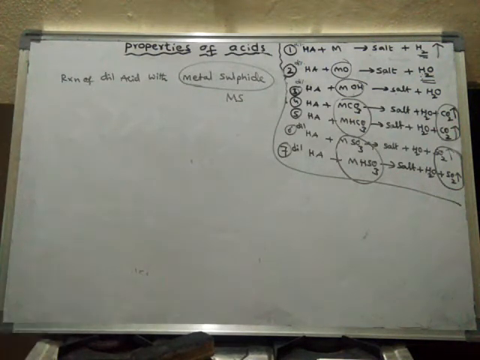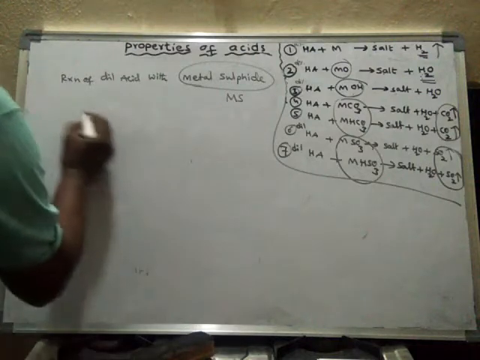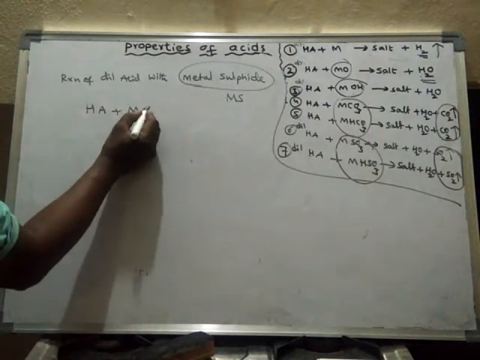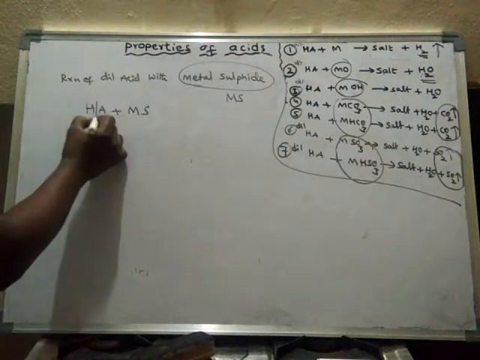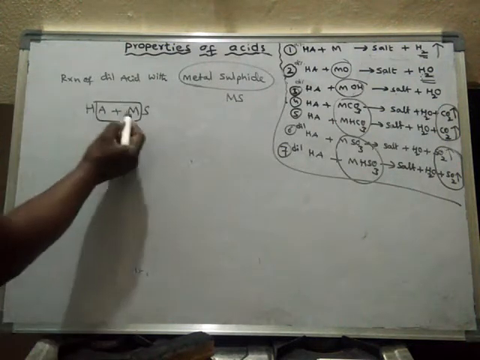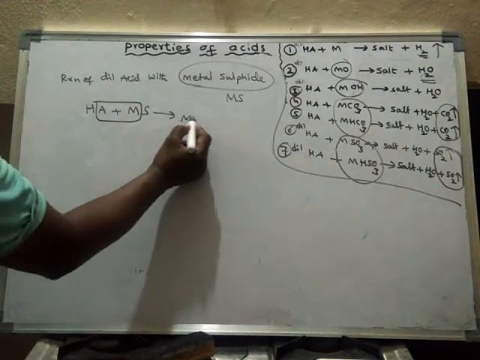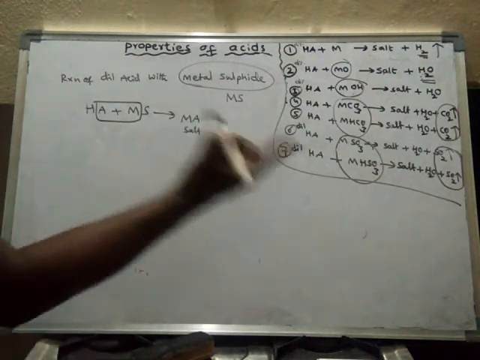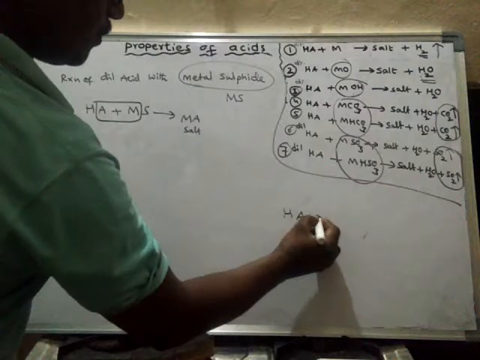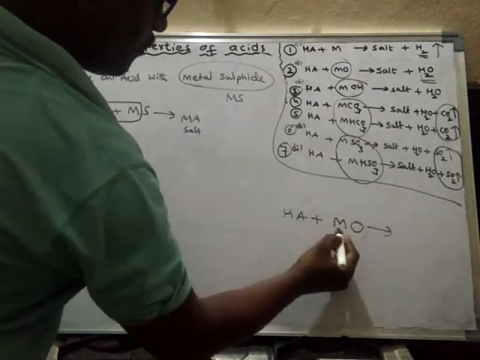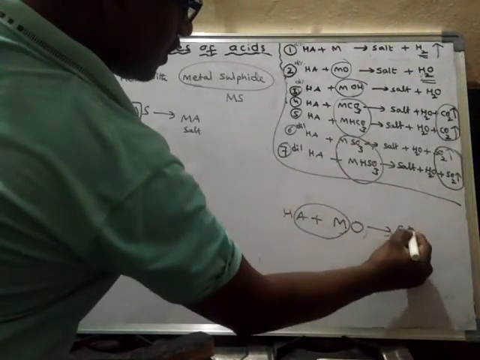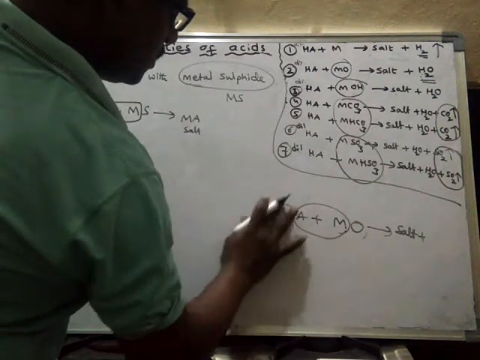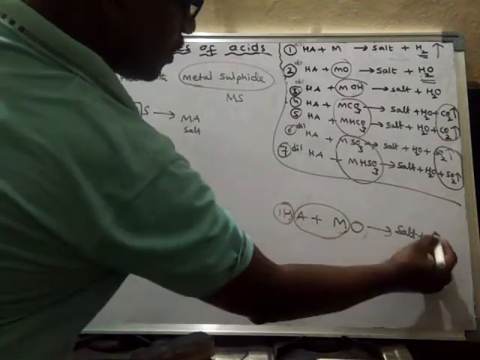So what happens when an acid reacts with metal sulfide? Again they form salt, metal, anion, salt. Okay, see, already we have seen when an acid reacts with metal oxide, they form what? Salt plus water.